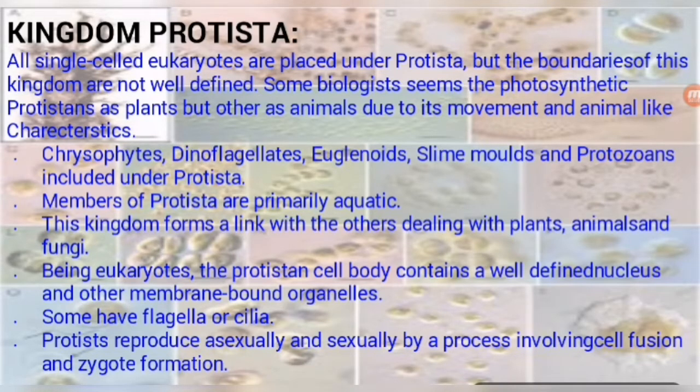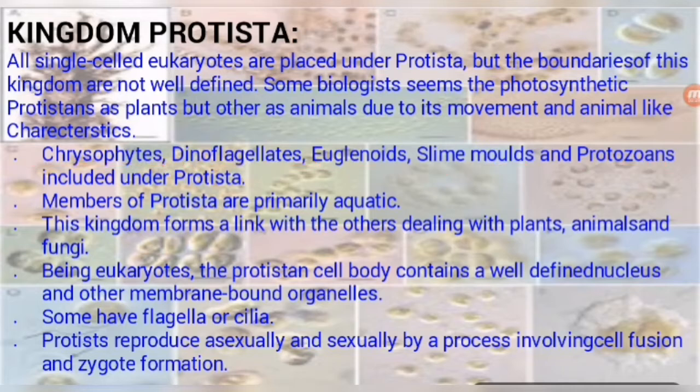So in this kingdom we are going to study chrysophytes, dinoflagellates, euglenoids, slime molds and protozoans. These five categories we will study.